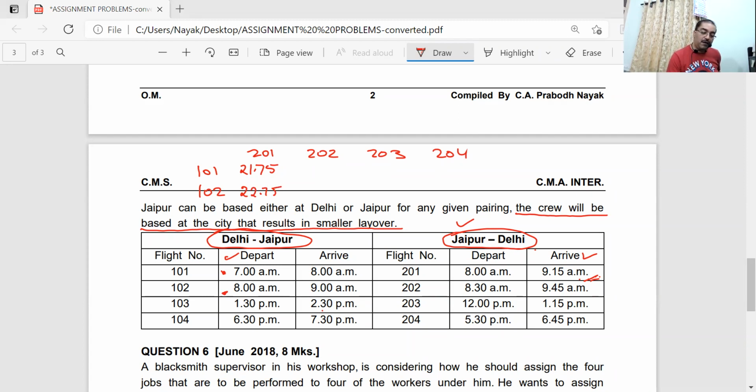If it is 103, then how much? We'll have to go column by column. 201 with 103, 1:30. 9:15 to 1:30. It is not 5 hours. Is it 5 hours?